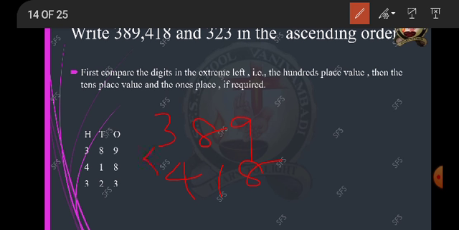Because the first left extreme digit is different. So 3 is less than 4. Now compare the next two, that is 418 and 323. Here also the same situation. So 4 is greater than 3.